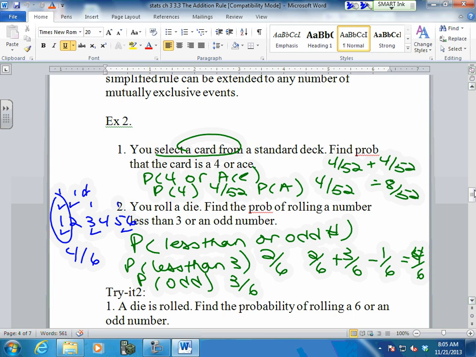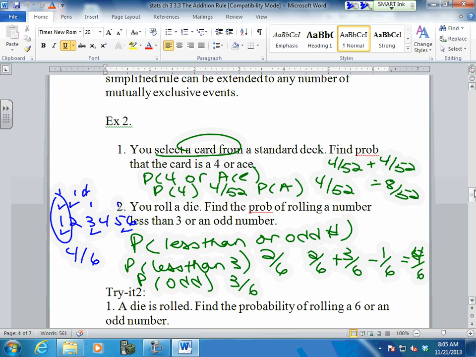Would either one of those be acceptable, like showing work? Absolutely. If it's a small data set, I would do this because when you do a less than, an odd, a greater than, it's confusing. Then you have to stop and think, okay, how many numbers were less than 3? How many numbers were greater than that? So I think this is far easier when you're using a dot.